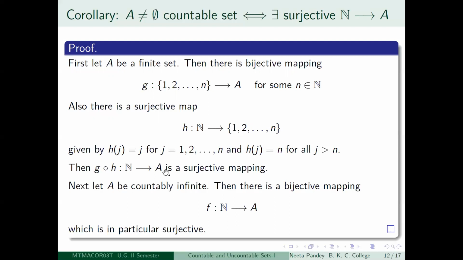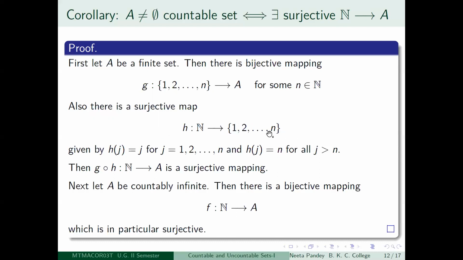So there is a choice here, and the one which we have chosen is this. It is immaterial what we take. All you have to be careful about is that the image should be one of the integers between 1 and n, because that is the range. And after n, I have sent everything to n. So I have a mapping like this.